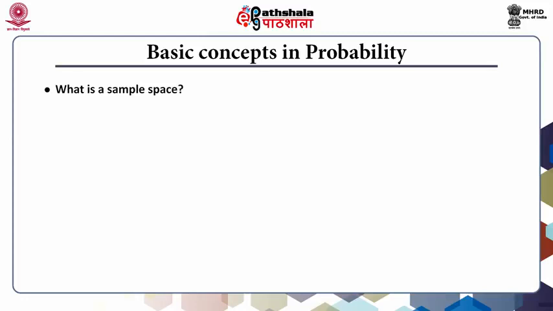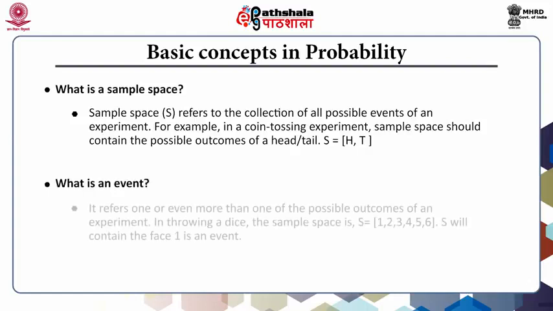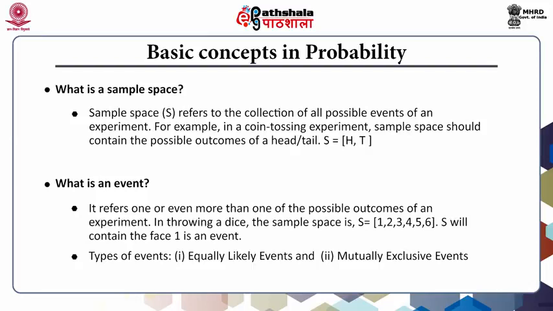What is a sample space? A sample space designated by the letter S refers to the collection of all possible events of an experiment. For example, in a coin tossing experiment, sample space should contain the possible outcomes of a head or tail. Therefore, S is equal to H or T. What is an event? It refers to one or even more than one of the possible outcomes of an experiment. In throwing a dice, the sample space is S equals 1 to 6. S will contain the face 1 as an event. Types of events. Equally likely events and mutually exclusive events are the two types of events.